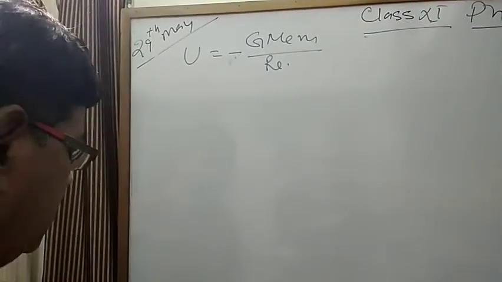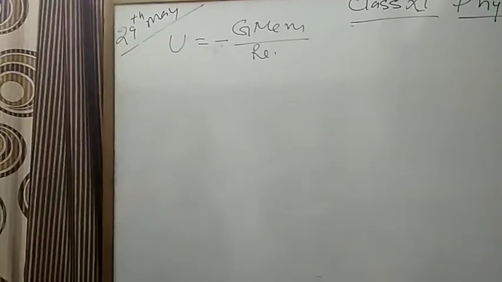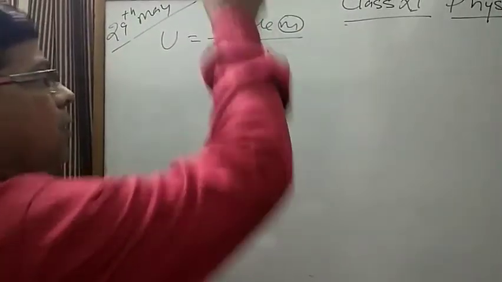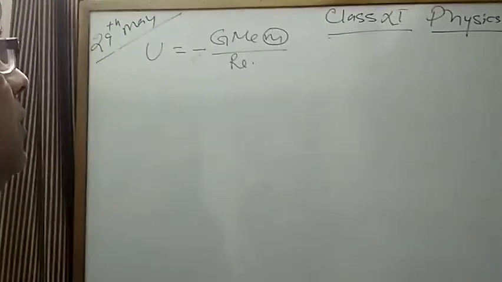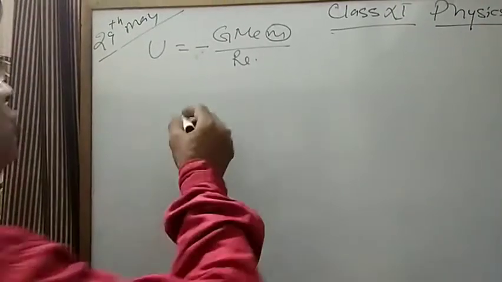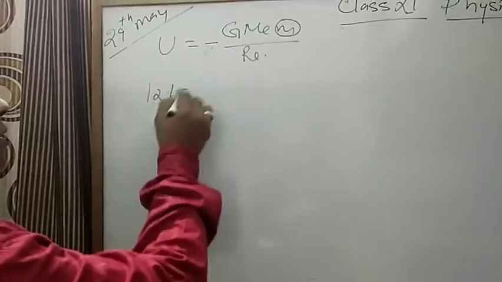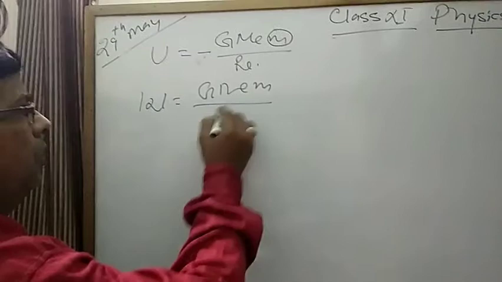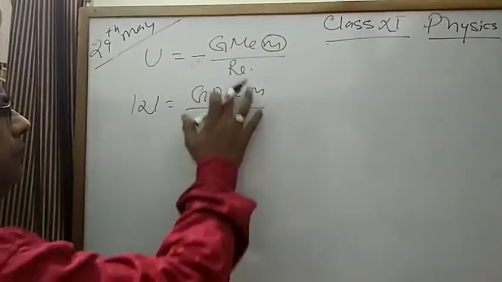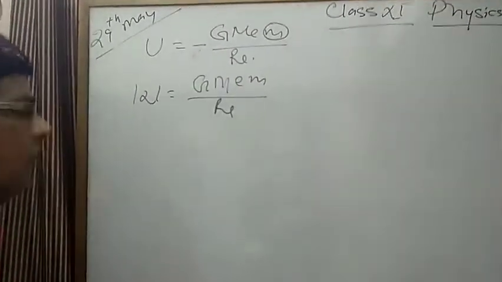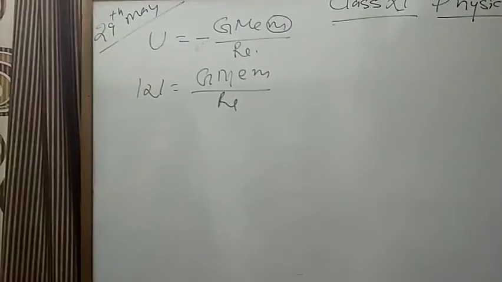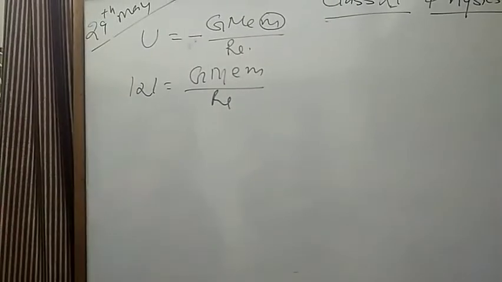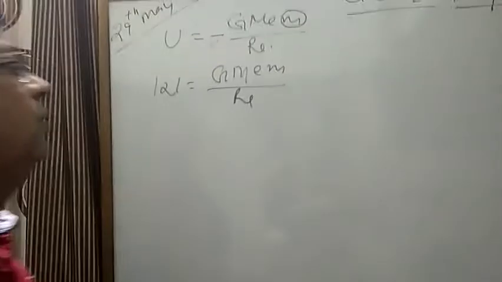So if you want to send this body out of the gravitational field, you have to do a work of G M_E m upon R_E. Okay. There is no difference in energy and work. You have seen in dimension also.